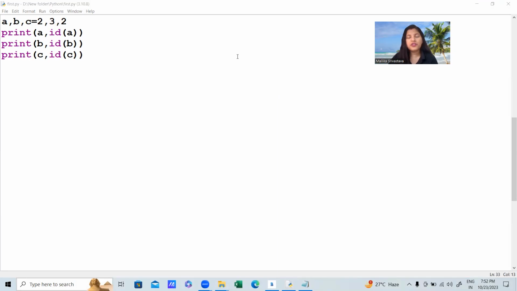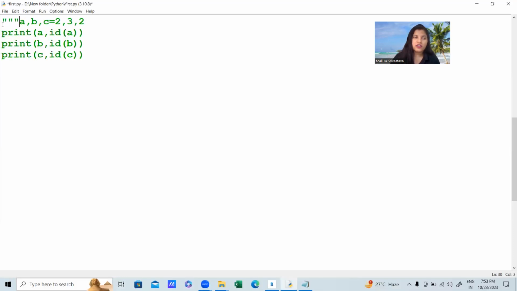One more thing I told you: every time you create the object and run the program, it creates the object again and again. It doesn't matter whether it is available in the memory or not, it creates it again. That's why the previous objects, which are of no use, are removed by the garbage collector.